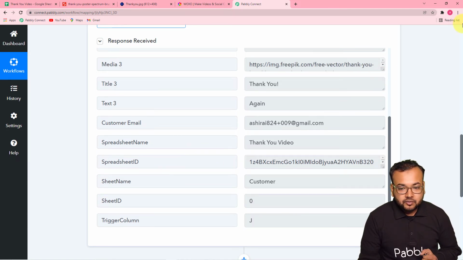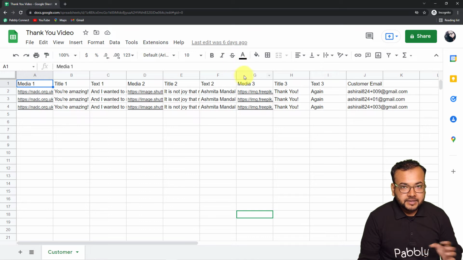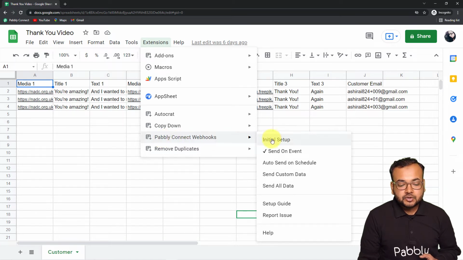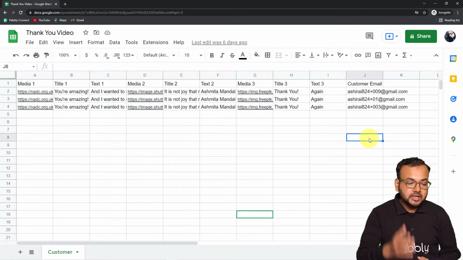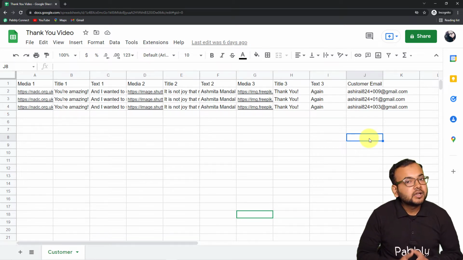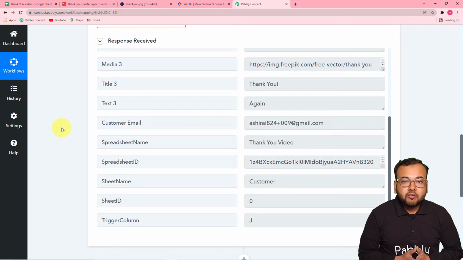Now you have to remember one thing more. After pasting and collecting the test data, you have to go to extensions again in your spreadsheet, and from the Pabbly Connect Webhooks option, click on this send on event button. When you click on send on event, whenever you add a new row here, the data of that row will be fetched by Pabbly Connect automatically and the workflow will run. Now what we want is to create a video out of this data that we have captured here.